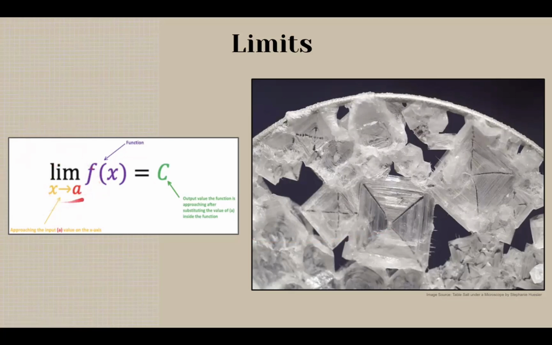So this is how we define limits in an equation. Here x is our input and a is the value our input x is approaching. So in our example, x is going to be the amount of salt that is approaching 0. So in this way, the derivative is all about understanding these tiny incremental changes. The smaller the change in the amount of salt, the more accurately the puppy can predict the taste.